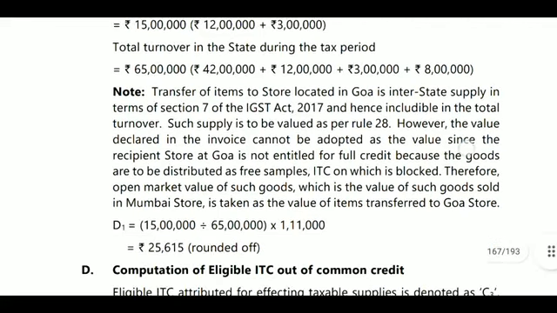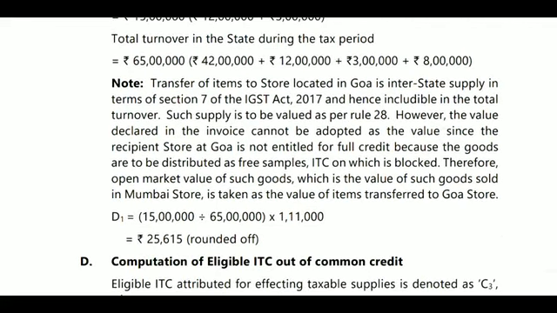Now here note, transfer of items to store located in Goa is interstate supply in terms of section 7, and hence included in the total turnover. Such a supply is to be valued as per Rule 28. However, the value declared in invoice cannot be adopted as the value since the recipient store at Goa is not entitled for full credit, because the credit is distributed as free sample, ITC on which is blocked credit.